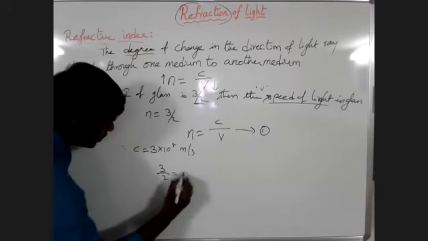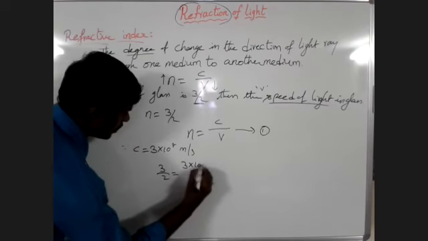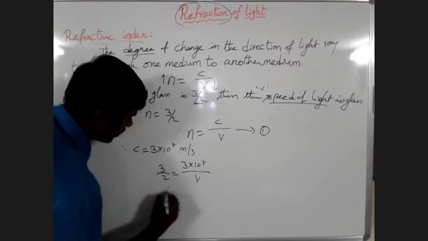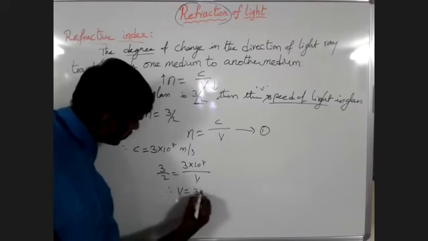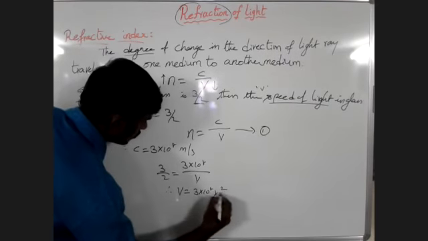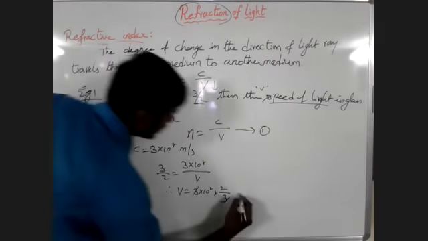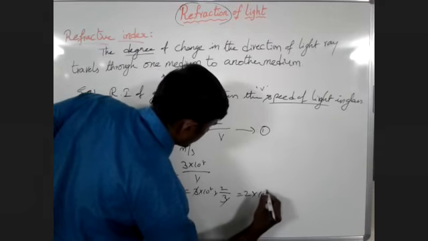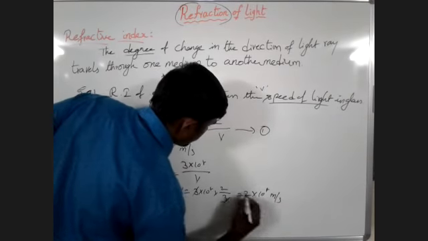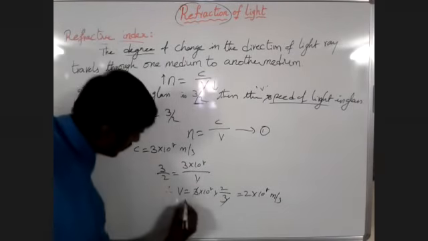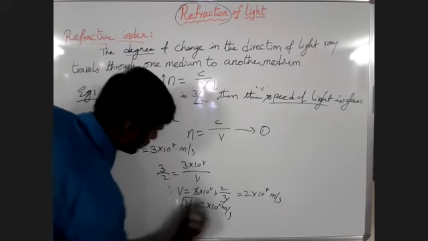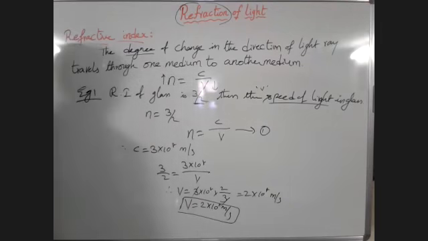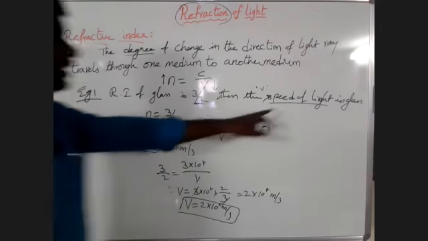3/2 is equal to 3 into 10 power 8 by v. Therefore, v is equal to 3 into 10 power 8 into 2 by 3. Then 3 gets cancelled. Then what is the speed of the light in the glass? Therefore, the speed of the light in the glass is 2 into 10 power 8 meters per second. Okay, this is the way we have to find the speed of the light in the medium.